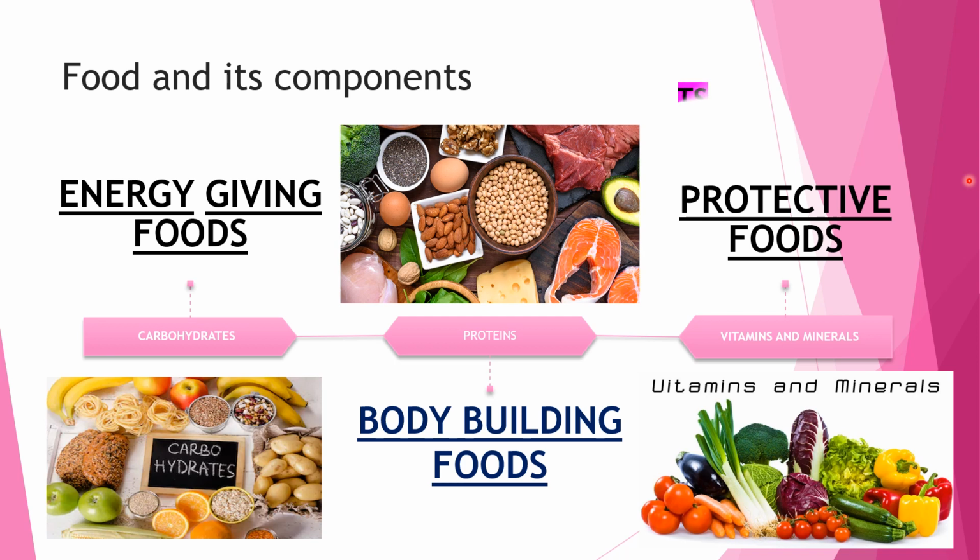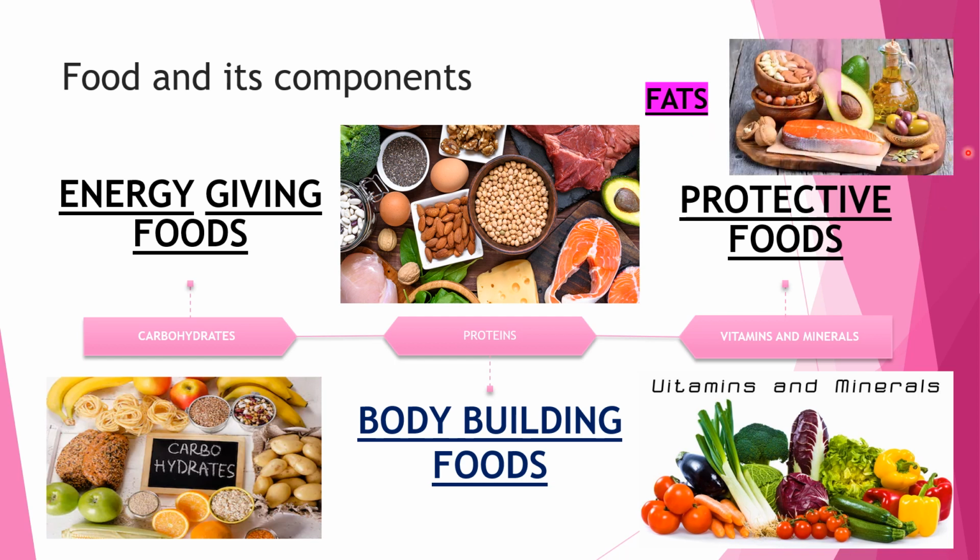Now coming to the next part, that is the fats. Fats are also important. Fats are mainly those type of food which provide calories to our body and make our body healthy, but only an adequate amount of fat should be obtained in our body. Examples of fats are different types of oil we obtain from different sources, like mustard oil, then fish liver oil, there is a picture of fish because we generally obtain cod liver oil from sharks. We also obtain oil from nuts, like badam oil, obtained from different types of nuts.